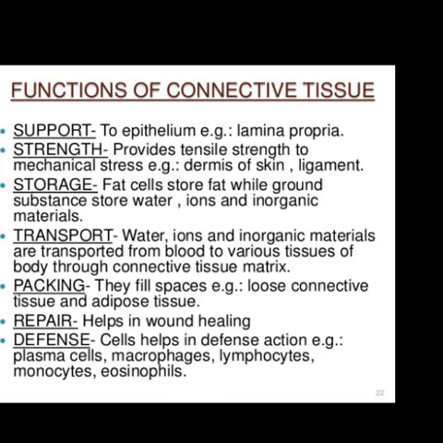Transport: water, ions and inorganic materials are transported from blood to various tissues of the body through connective tissue, that is known as matrix. Packing: they fill spaces, that is loose connective tissues and adipose tissues. It helps in repairing and wound healing. Defense cells help in defense action, that is plasma cells, macrophages, lymphocytes, monocytes and eosinophils.